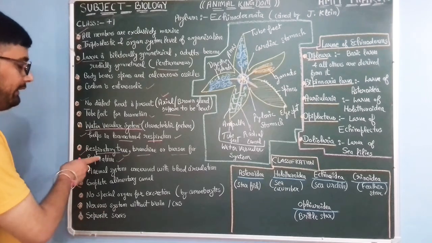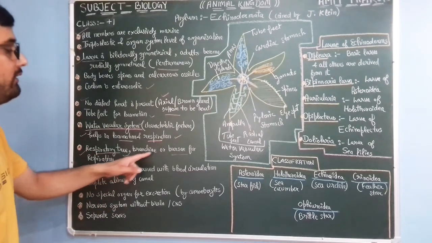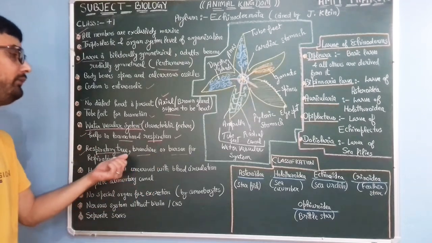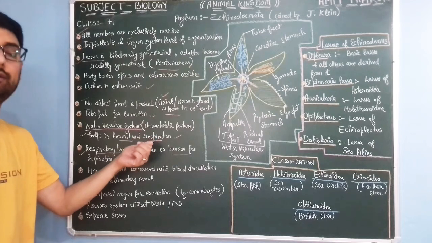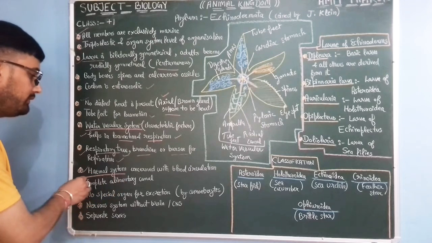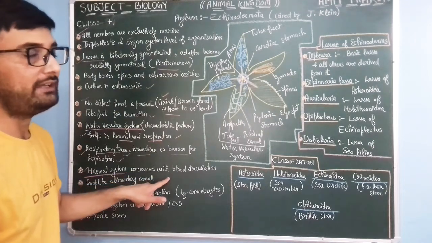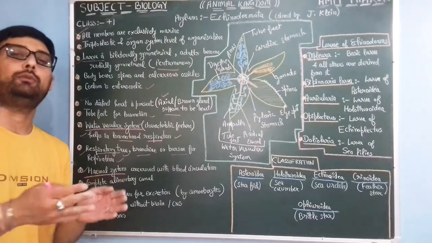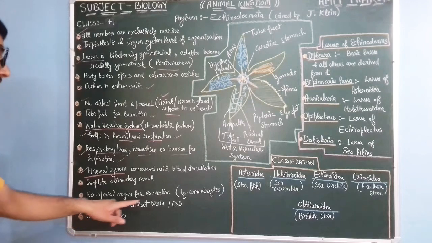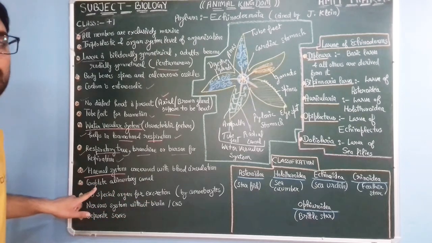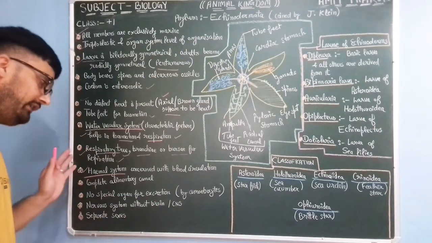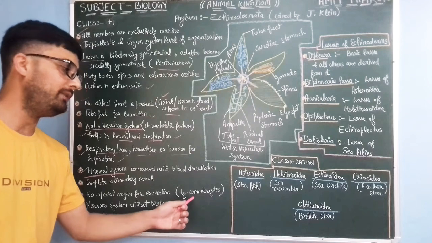For respiration, there is a respiratory tree or branchiae or bursae for gaseous exchange. These are modified organs for the purpose of gaseous exchange, that is respiration. There is a humoral system, which is concerned with blood circulation or transportation all over the body of echinoderms. There is no special organ for excretion, and there is a complete alimentary canal. Excretion is done by amoebocytes.